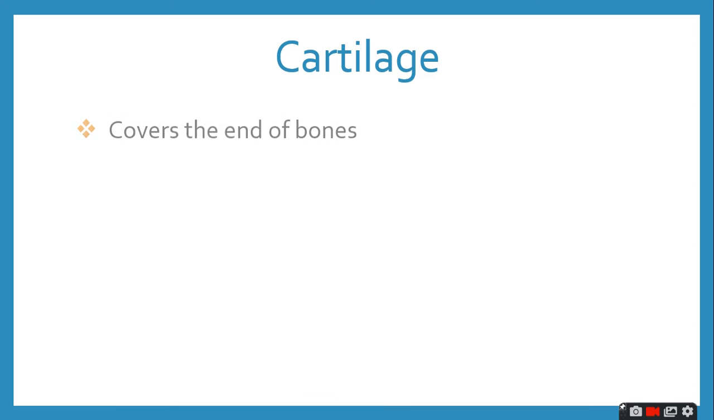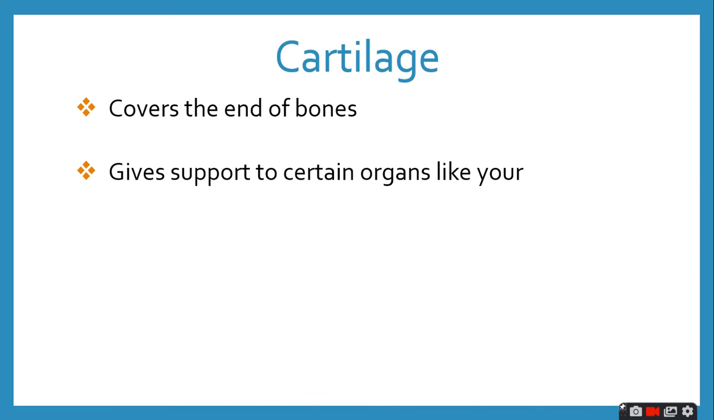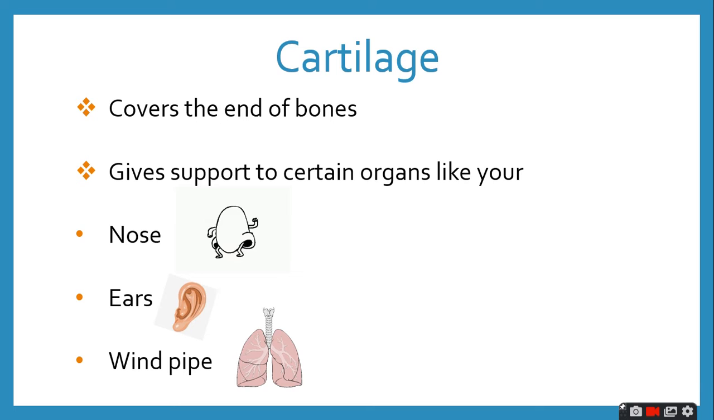The cartilage covers the ends of our bones and also gives support to certain organs like your nose, ears, and windpipe. We've confirmed that there is cartilage in our ears and nose by twisting them. But you can't obviously do it to your windpipe. So let's move on.